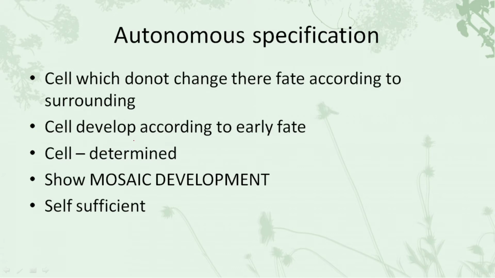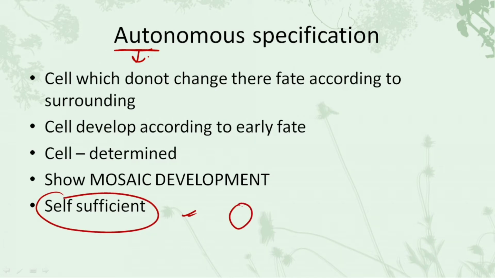So the very first one is the autonomous specification. Autonomous, as the word suggests, auto means self. In this particular type, the cell undergoing the differentiation process is self-sufficient, and does not change its fate according to its surroundings.